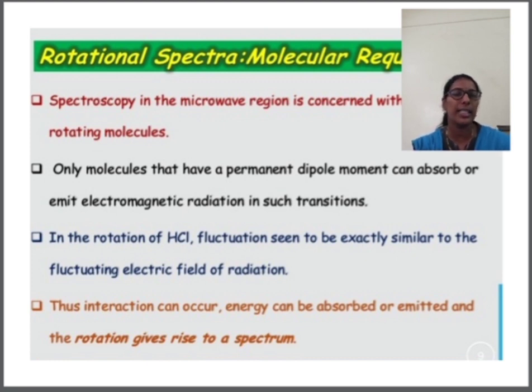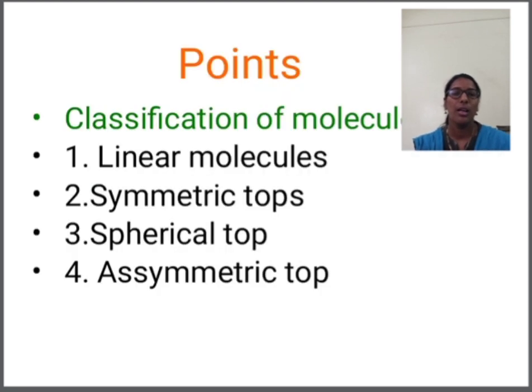So simply, when we study any kind of spectroscopy, the molecule is initially at the ground state. It absorbs energy and then goes to the excited state. It stays there for some seconds or microseconds and then comes back to the ground state with the emission of light. The same kind of criteria will be followed by the molecules, atoms or particles in rotational spectroscopy also. So in today's lecture we are going to discuss these points.